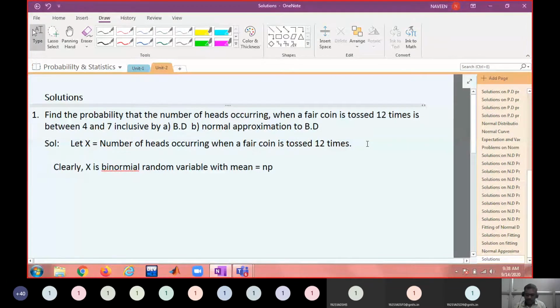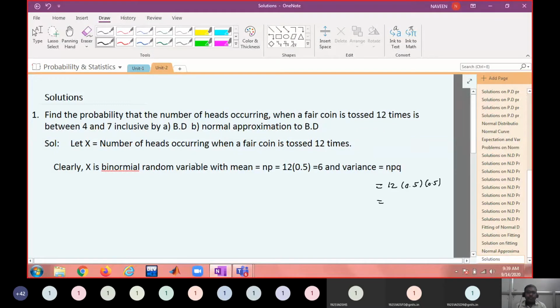What is p here? 1 by 2, so the mean equals 6, and variance equals npq equals 12 into 0.5 into 0.5, which is 3.